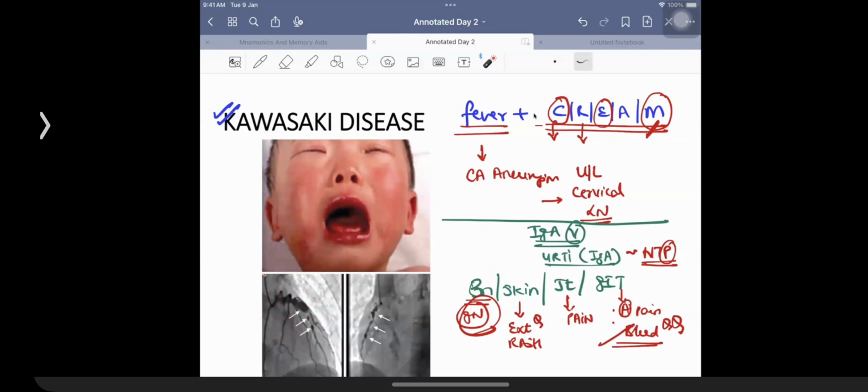Right? Otherwise, what they ask you in the exam is that this is an example of an immune complex disease. So it is an example of a type 3 hypersensitivity reaction. Right? So it is quite similar to what we talked about in case of patient having Buerger's. In Buerger's also IgA is involved.